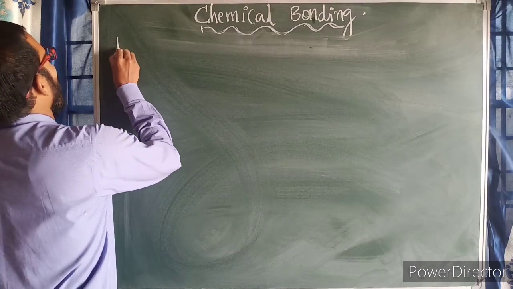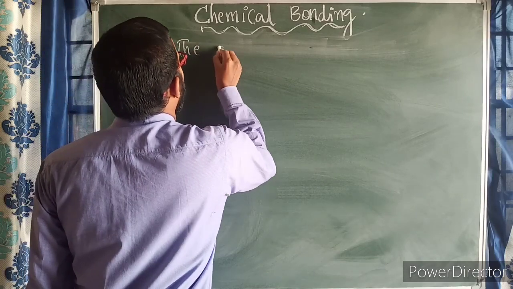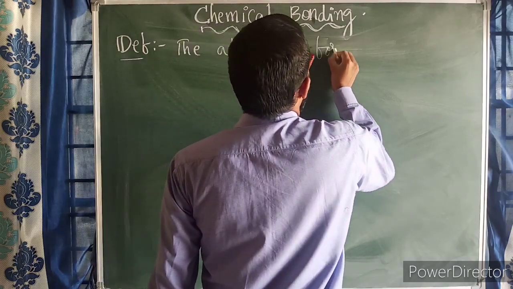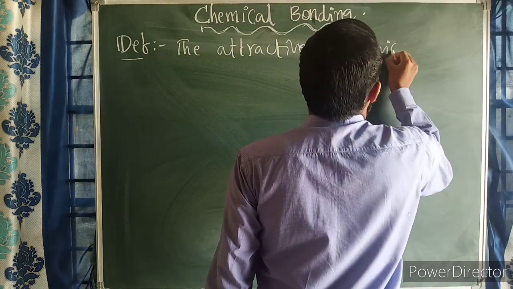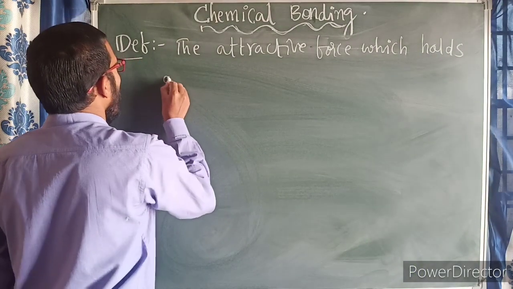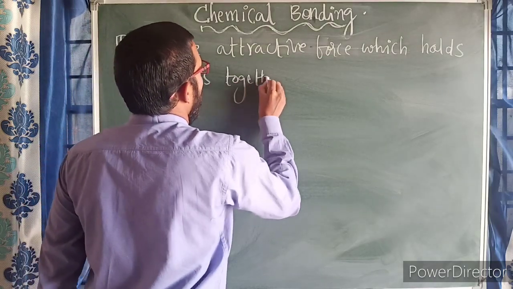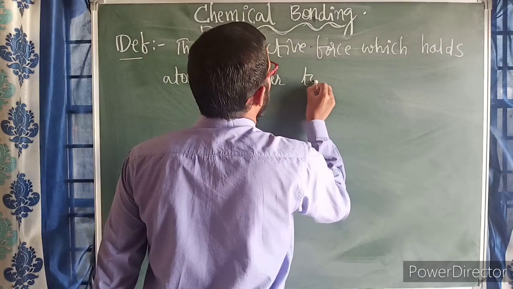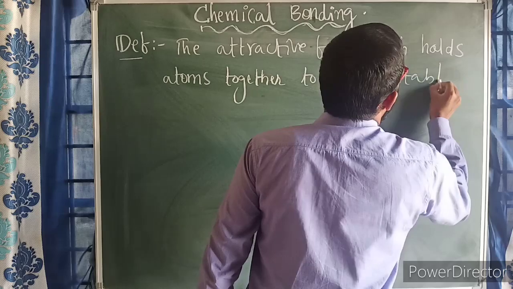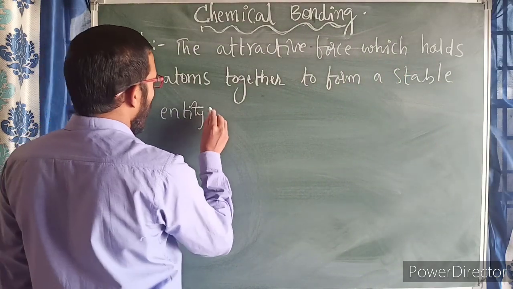See here, what is chemical bond? The attractive force which holds atoms together to form a stable entity.